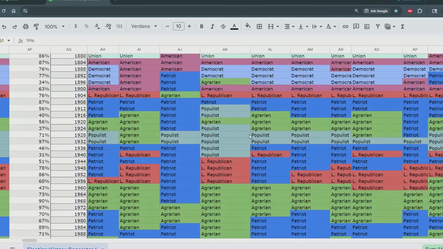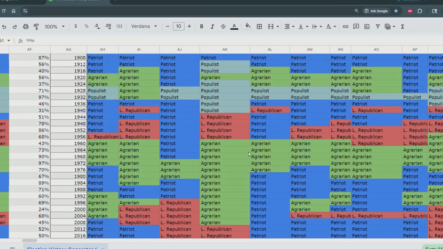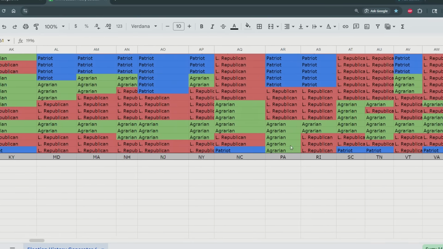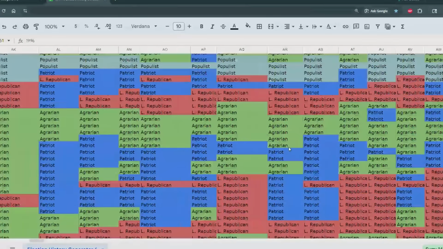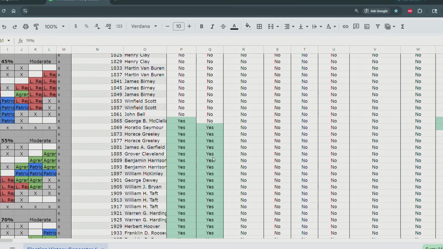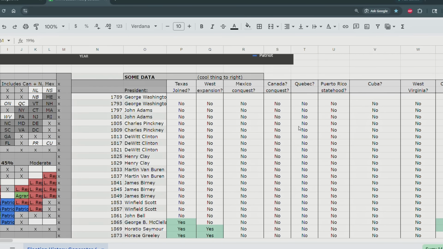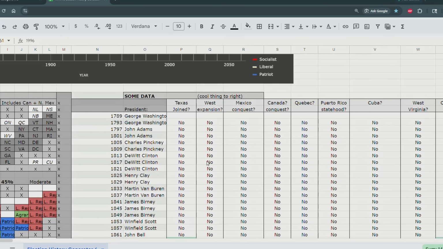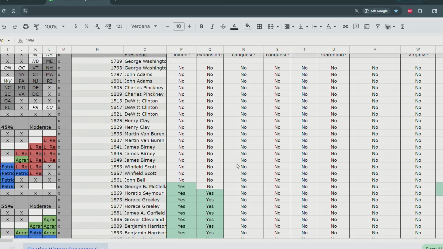Then there's chaos in the middle over that Civil War period, if you remember. Then we have the Agrarians, the Republicans, and the Patriots. Those are the three major parties of the modern period. And unlike in real life, does this timeline have anything weird? No, there's no Cuba, there's no Puerto Rico, there's no Canada, there's no Sonora or Chihuahua. It's just like real life where we have Texas and then California and the other western states.